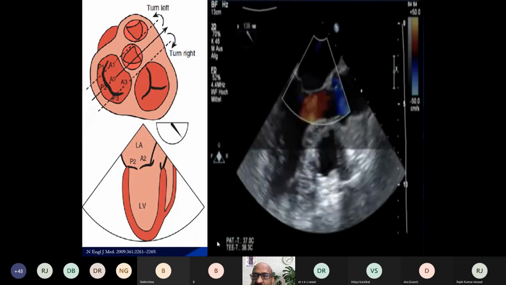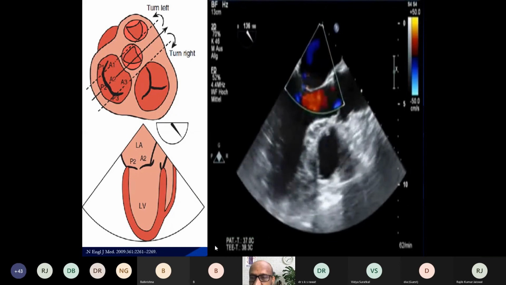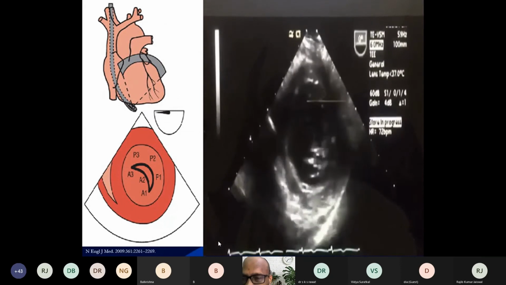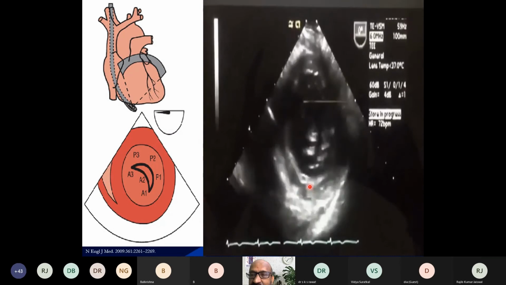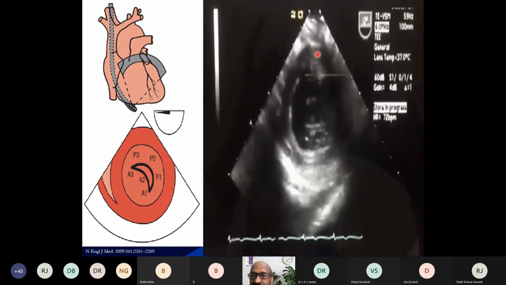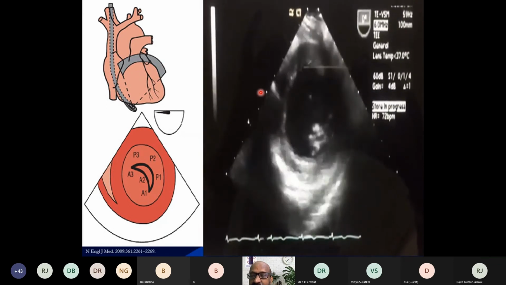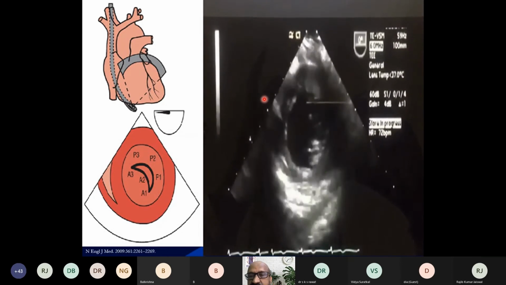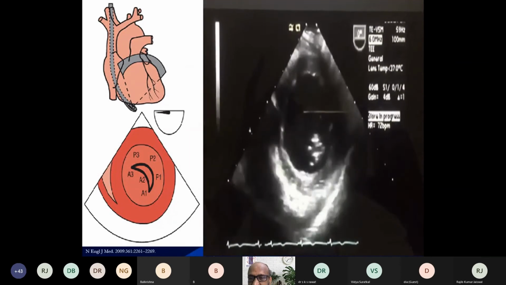The next view: now we go on to the stomach. Decrease the multiplane angle to about 0, advance the probe into the stomach and anteflex the probe, and you get the transgastric basal short axis view showing the anterior mitral leaflet and the posterior mitral leaflet. And this is the interventricular septum. On the left side, you get the right ventricle. And you have the anterolateral commissure and the posteromedial commissure seen in this.